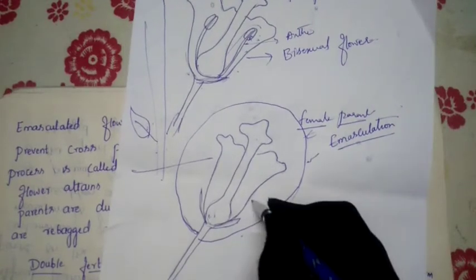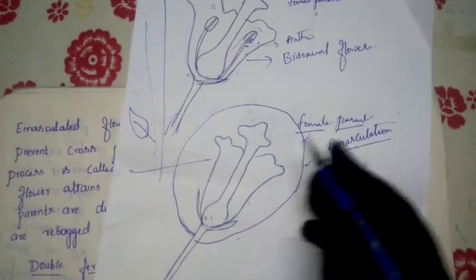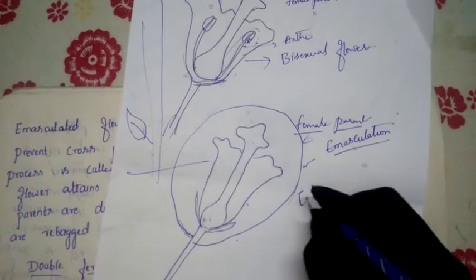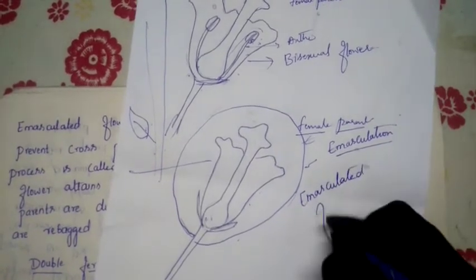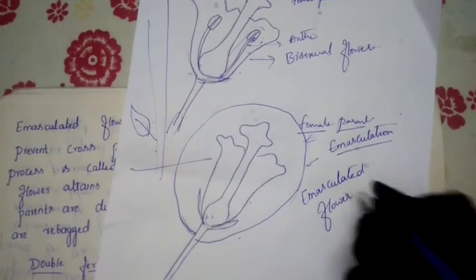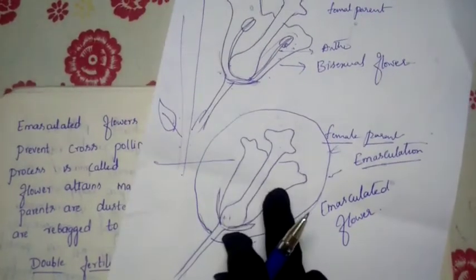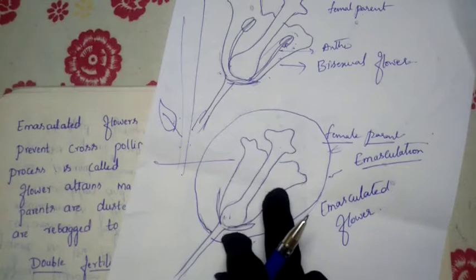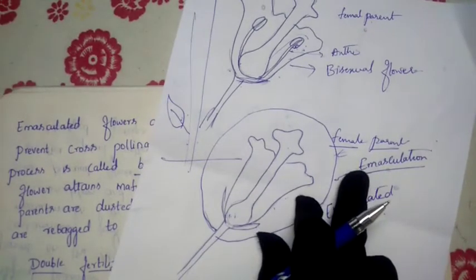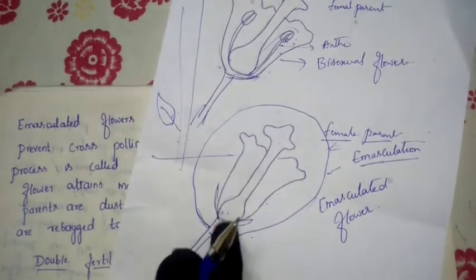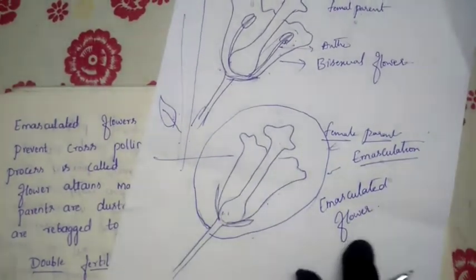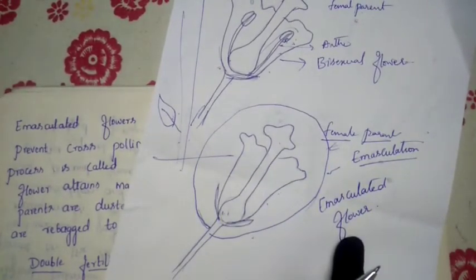And what do we call this flower? This flower we call an emasculated flower. Why? Because we have removed the anthers from this bisexual flower. That process we call emasculation. After removing them, only the female part is present. So that's why we call it an emasculated flower.